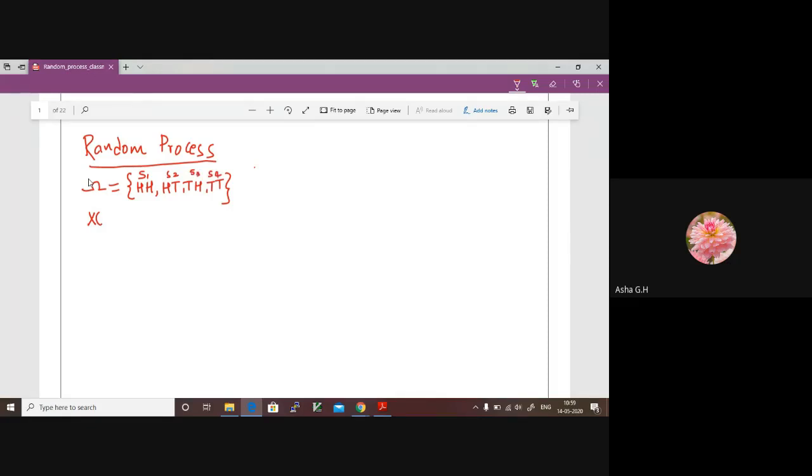Now, what is the value of this, if the random variable of my interest is counting the number of tails? X of S1 will result in 0. The random variable value for sample point S1 is equal to 0. Similarly for X of S2, what is S2? We have decided S2 is equal to H and T, so this will be 1. X of S3 is again 1. X of sample point S4 is equal to 2.